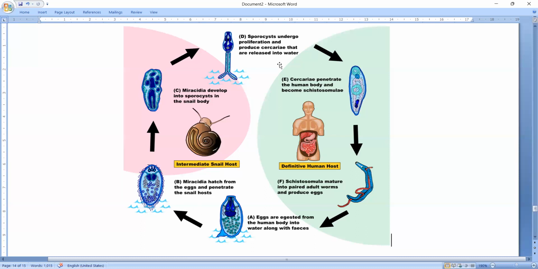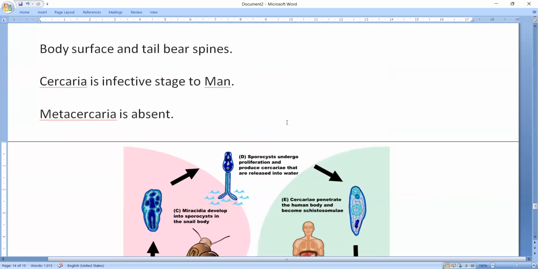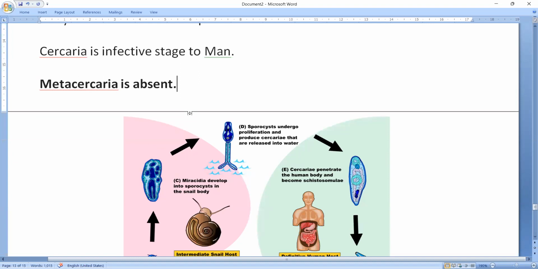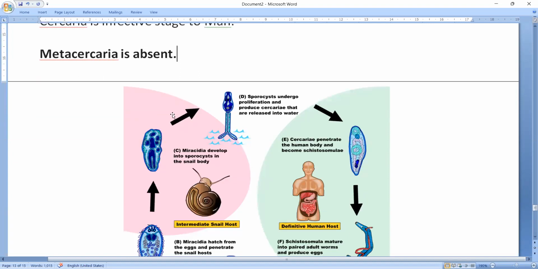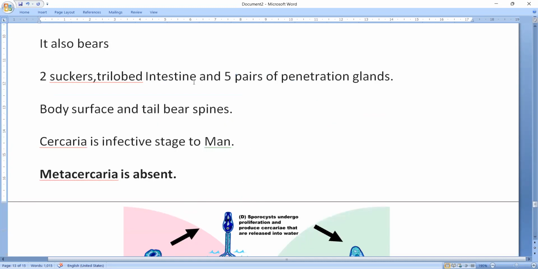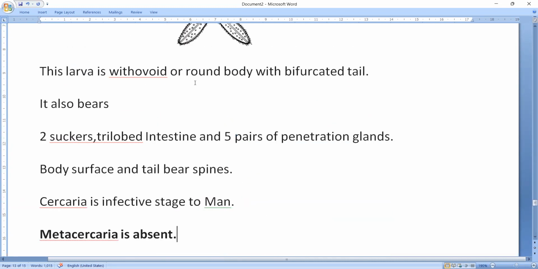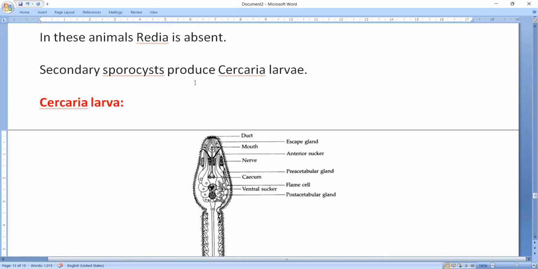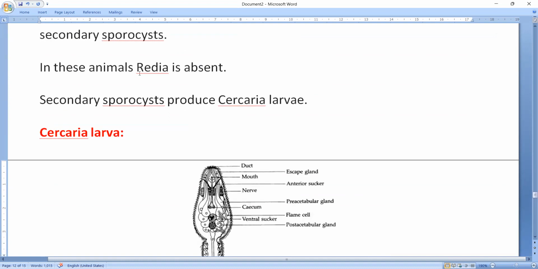So this is the life cycle of Schistosoma hematobium. It is a very simple life cycle. In other trematode parasites, the Metacercaria larva and also another larval form, Redia, are present.